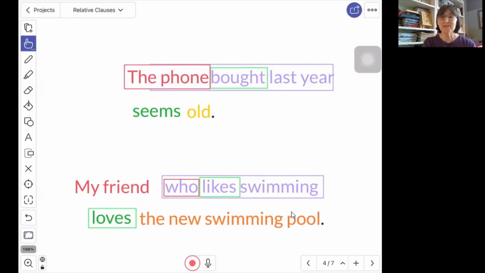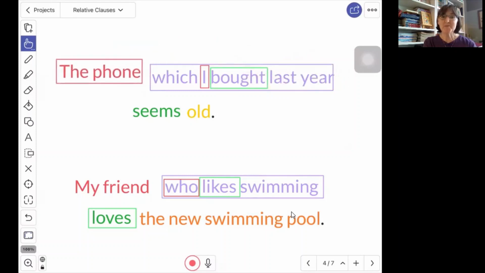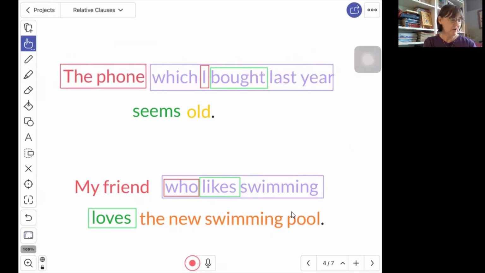The phone bought last year, that doesn't make sense. It's not the phone doing the buying. It's I bought. I bought what? I bought the phone. So the phone is being the object of that clause. So which is a relative pronoun acting as the object. With this one, my friend likes swimming. That makes sense. So here, who, which means my friend, is the subject. It's the subject right before the verb.